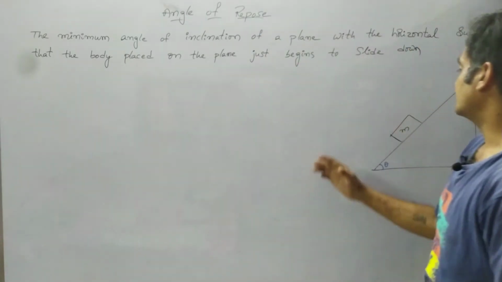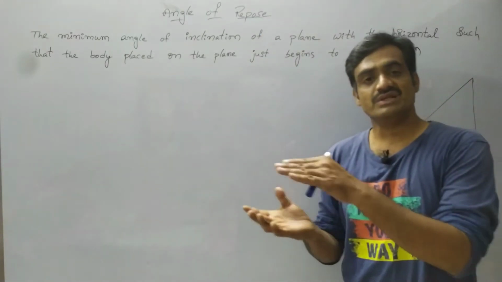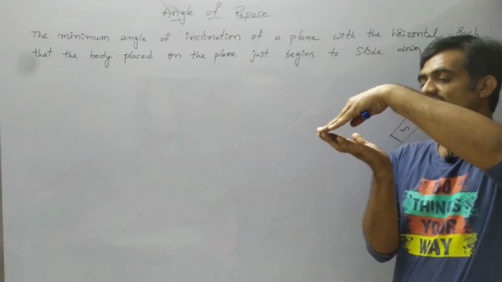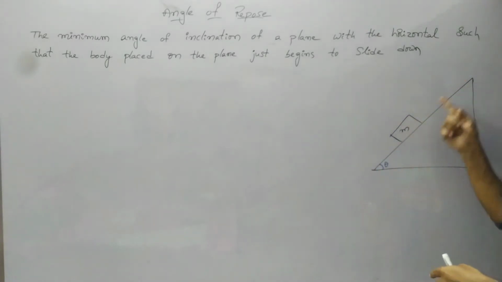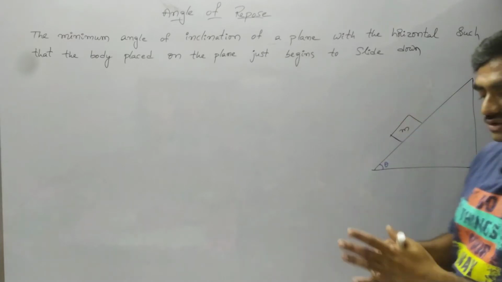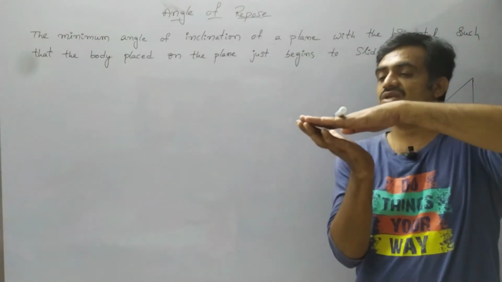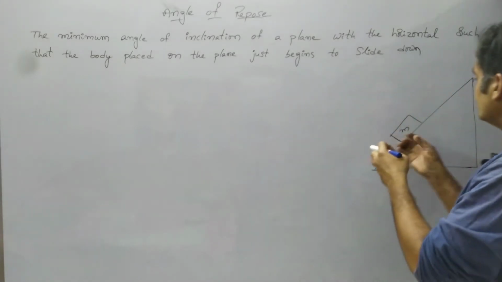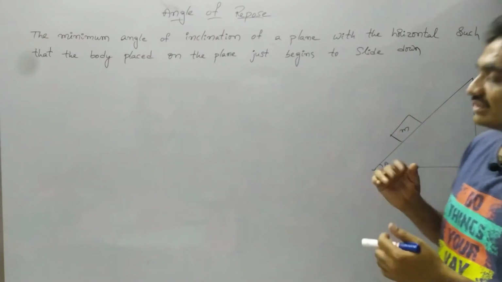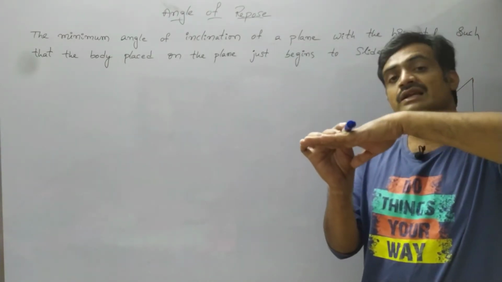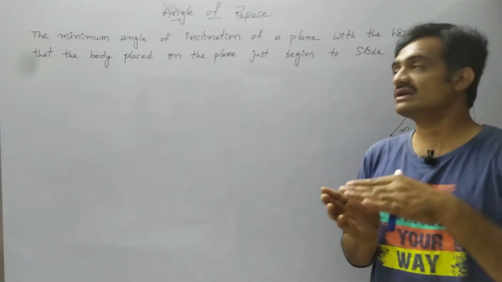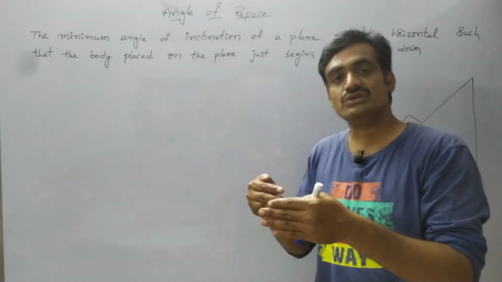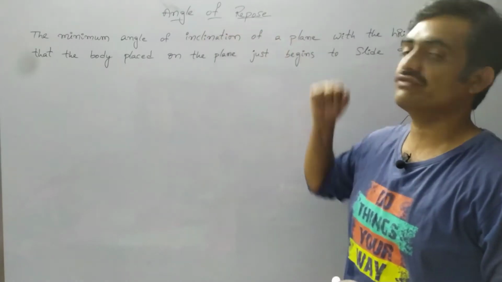So what is angle of repose? Angle of repose is represented when a body is placed on a wedge. A wedge is nothing but an inclination with respect to the horizontal. Suppose we place a body on the wedge like this, and the body is not sliding, then it possesses friction which is able to hold the body on this inclined plane. As we increase the inclination at a particular angle, the body starts sliding. The angle at which the body starts sliding represents the angle of repose.